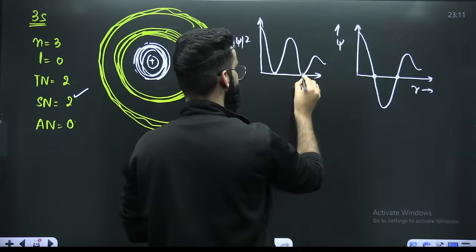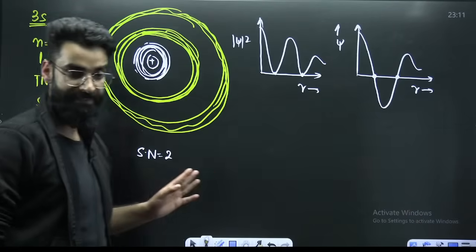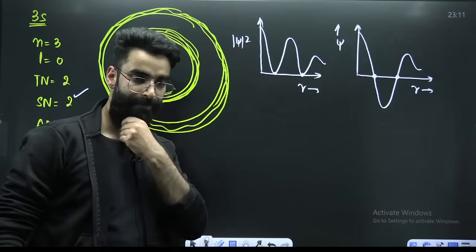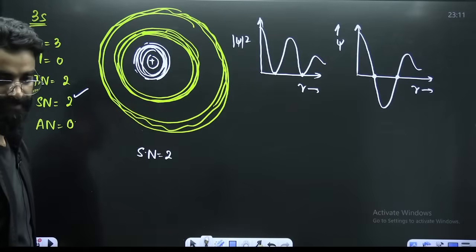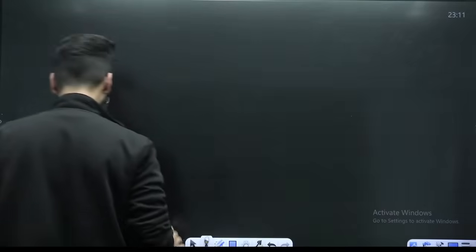Right? These are the 2 nodes here. These are the 2 nodes in case of 3s. I believe this is clear. Okay? I believe this is clear. Right? All right. Let's move on to P.